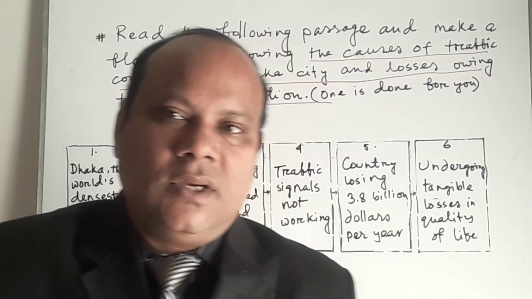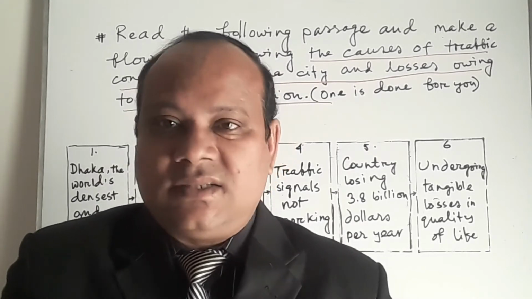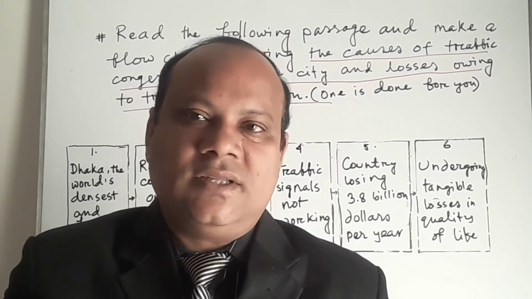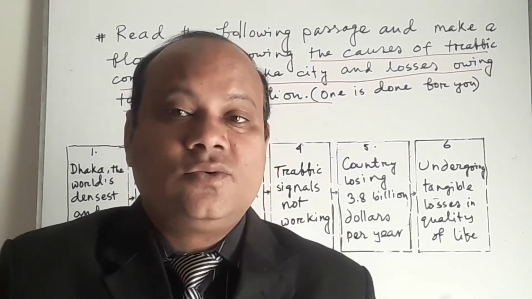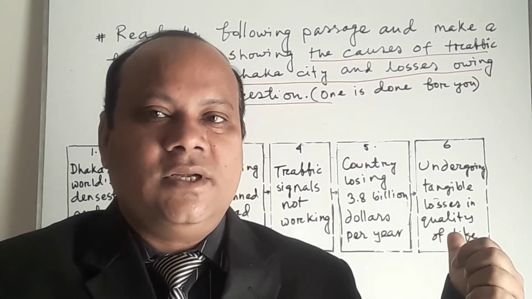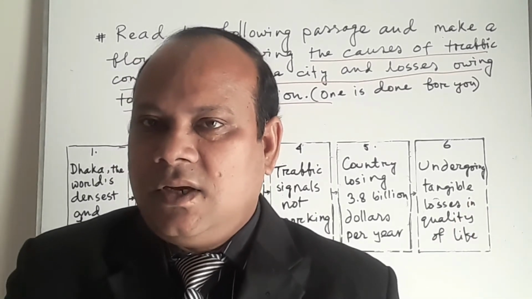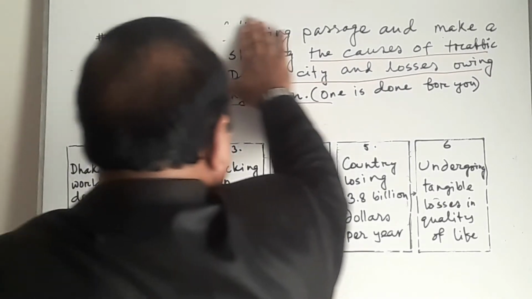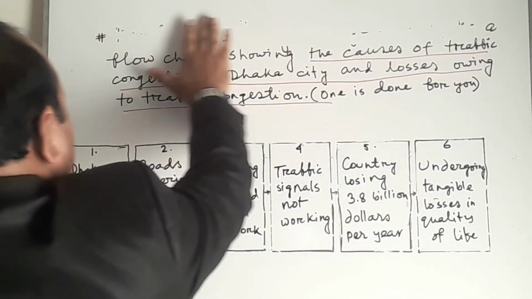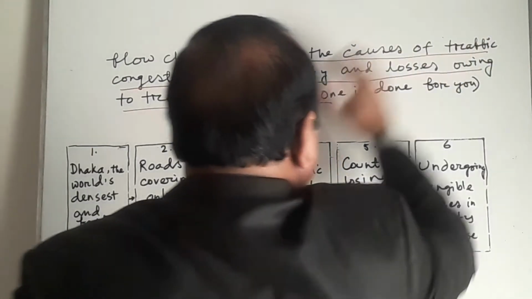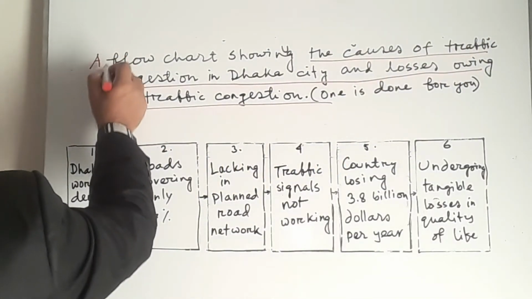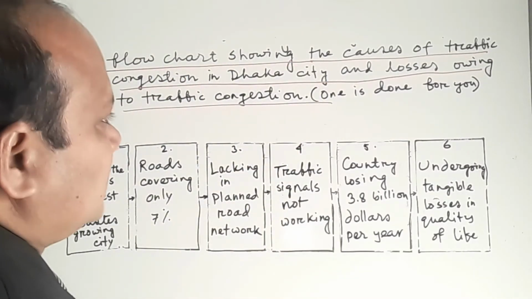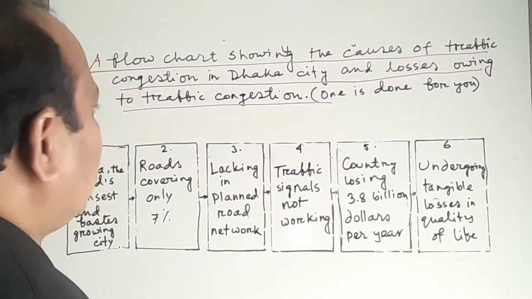Now, my dear students, as we have already read the passage, it will be very easy for us to pick the points and insert them in different boxes. The first one is done for you, and I have already written all the consecutive answers for your convenience. Now, how can we write? First of all, look at this. We can omit these words from the question, and we can start writing a flowchart. Write: a flowchart showing the causes of traffic congestion in Dhaka city and losses owing to traffic congestion.